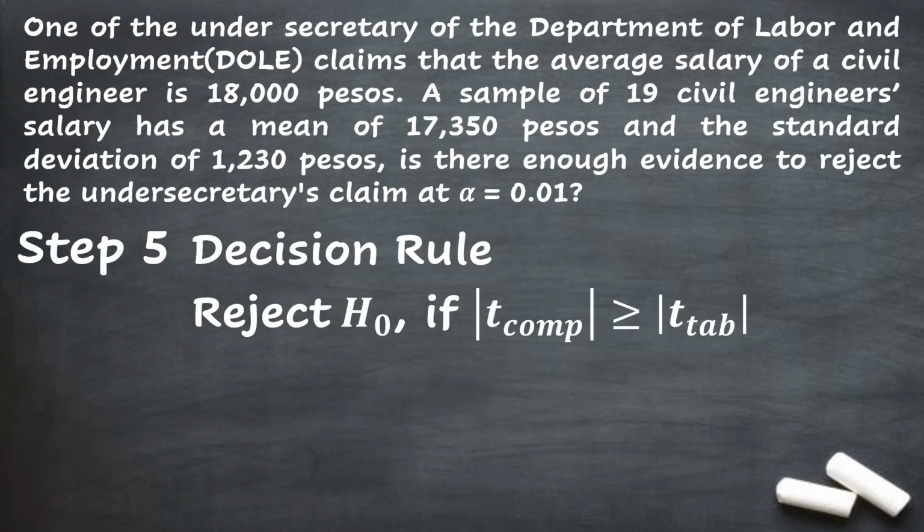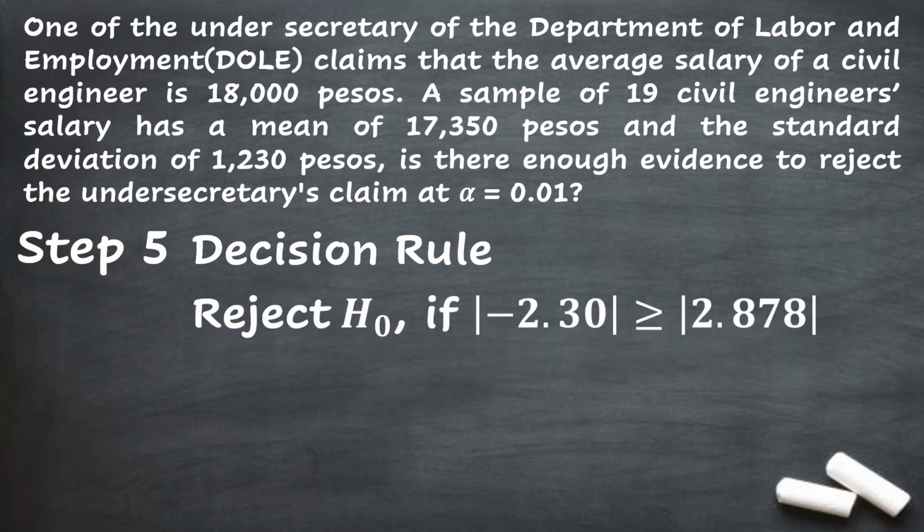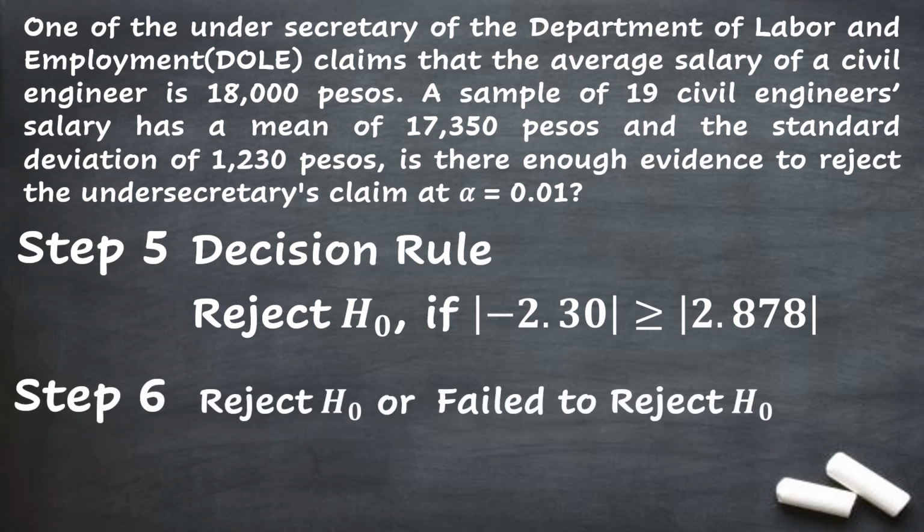Now that we know the value for our t computed and our t tabular, all we have to do is substitute the given values. Substituting, the decision rule will be reject null hypothesis if the absolute value of negative 230 is greater than or equal to the absolute value of 2.878. Next, step 6. We have to check if we have to reject the null hypothesis or fail to reject the null hypothesis based on the decision rule.